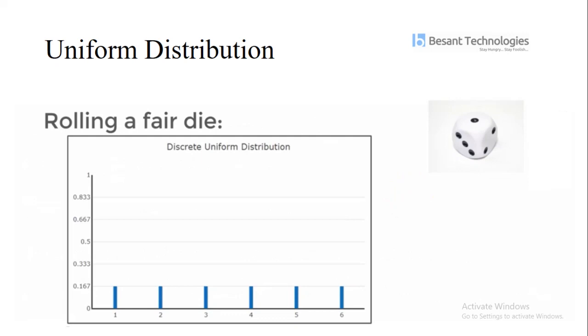Here we have the outcomes 1, 2, 3, 4, 5, 6. Between 1 and 2 we have a distance of 1. Between 2 and 3 we have a distance of 1. Between 3 and 4 also 1, 4 and 5 also 1, and 5 and 6 also 1. So this is what our uniform distribution is.